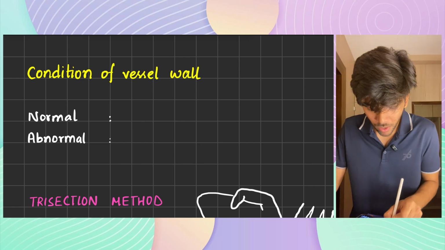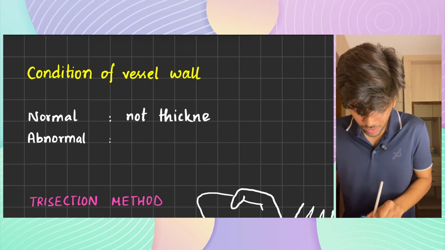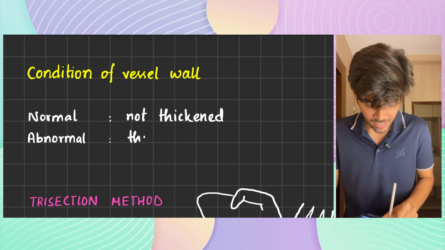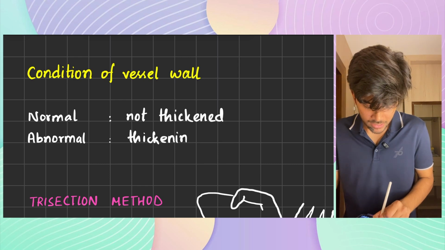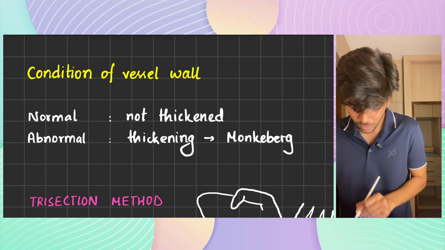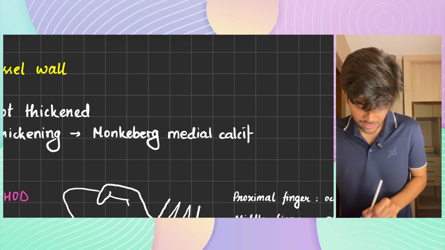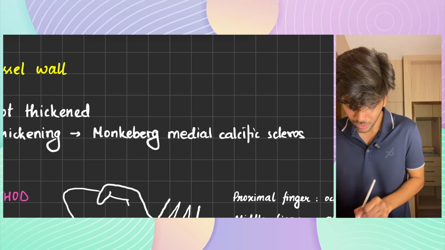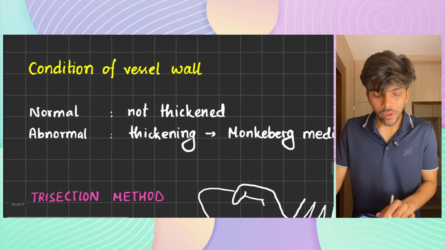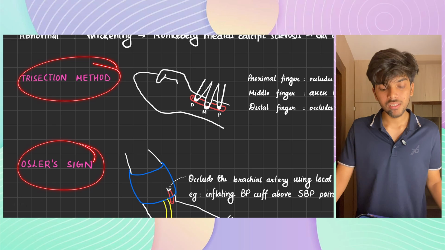So normally the blood vessel wall is not thickened. Abnormally, there is thickening of the blood vessel wall. And this thickening is seen in conditions such as Monckeberg medial calcific sclerosis, which is mostly seen due to aging in old age. There are two ways to test for the thickness of the wall. Number one is the trisection method and number two is the Osler sign.